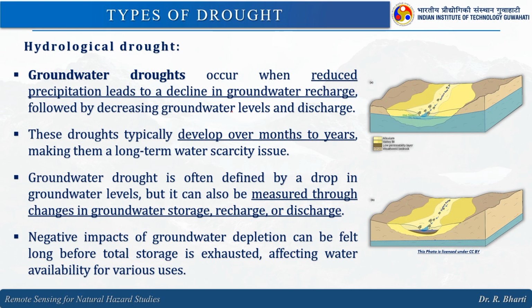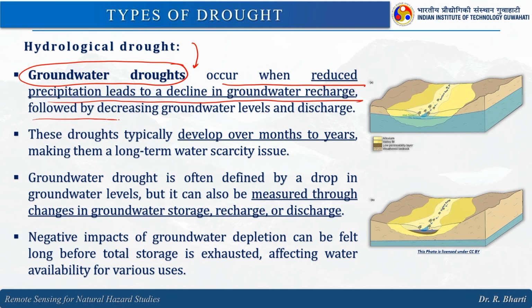So, this groundwater drought occurs within the hydrological drought. Here specifically we are talking about the groundwater. It occurs when reduced precipitation leads to a decline in groundwater recharge, followed by decreasing groundwater level and discharge. These droughts typically develop over months to years, making them long term water scarcity issues. So, if it takes a long period of time to develop, similarly it will take time to overcome this particular problem.